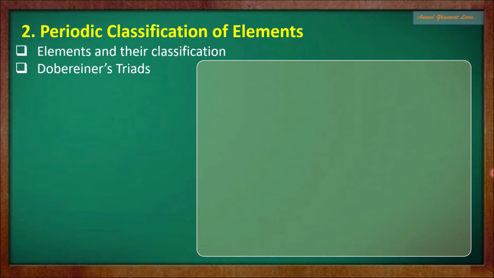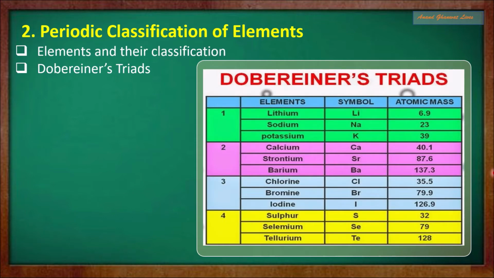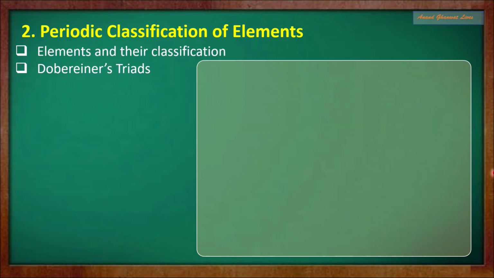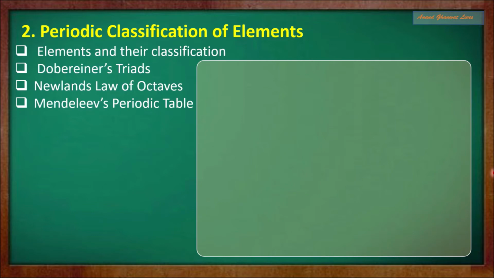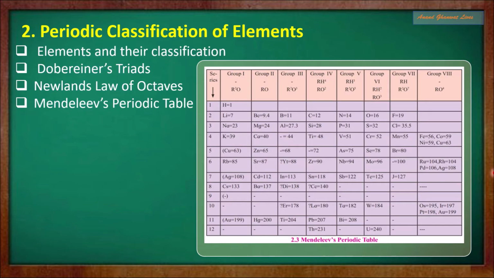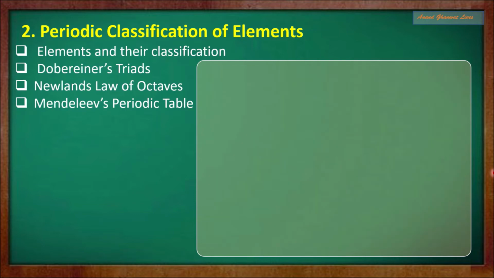Then in this chapter we are going to learn Dobereiner's triads. Next to that we will learn Newlands' law of octaves. After that, Mendeleev's periodic table, and the modern periodic table.